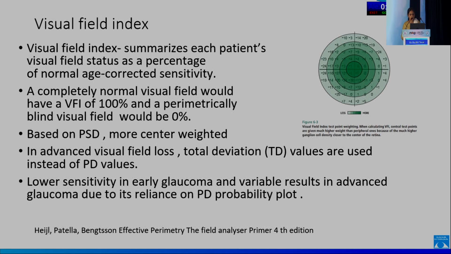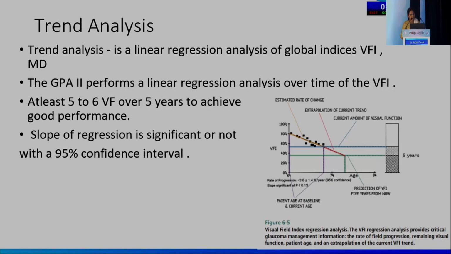Visual field index, as we've already talked about earlier, is mostly based on pattern standard deviation and it's more center weighted. However, in advanced visual field loss, the total deviation values are used instead of the pattern deviation values. So trend analysis is a linear regression analysis of global indices such as VFI and mean deviation. GPA2 performs a linear regression analysis of VFI over time. So at least 5 to 6 visual fields over 5 years are required to achieve a good performance. It also gives you a slope of regression, with whether it is significant or not, with a 95% confidence interval. So you can see here.